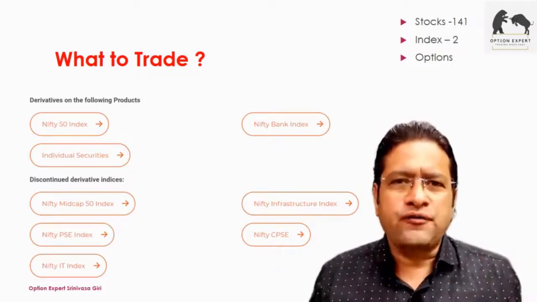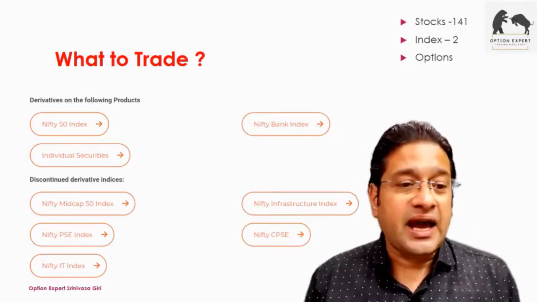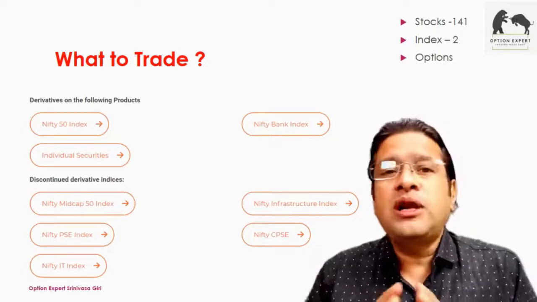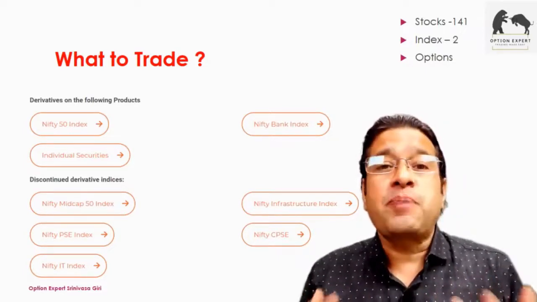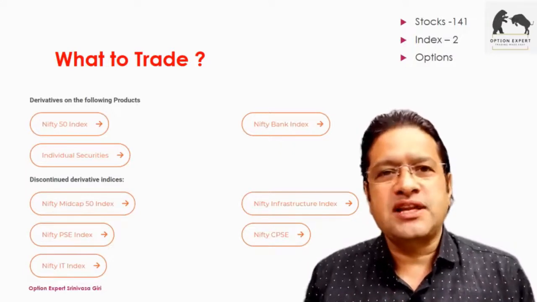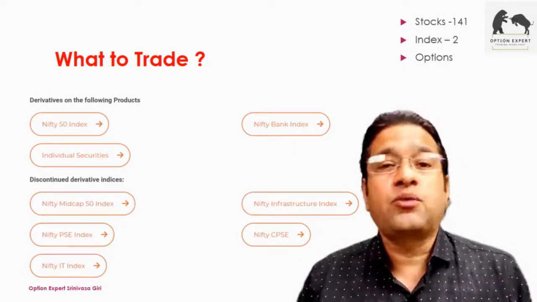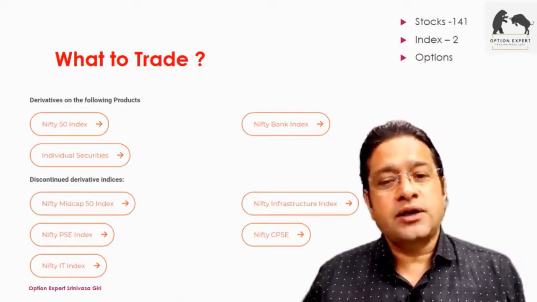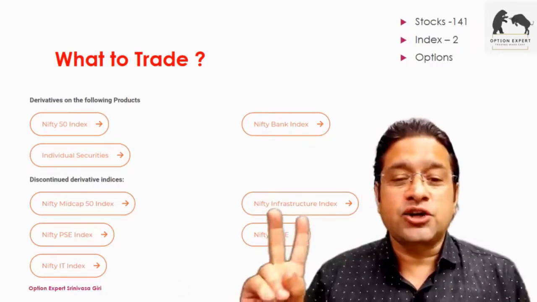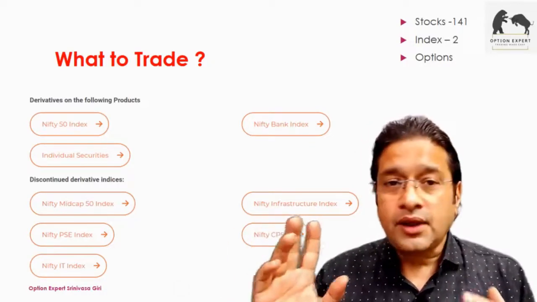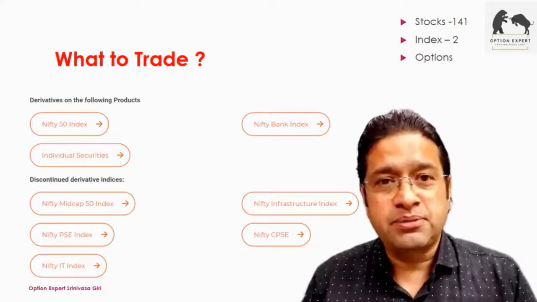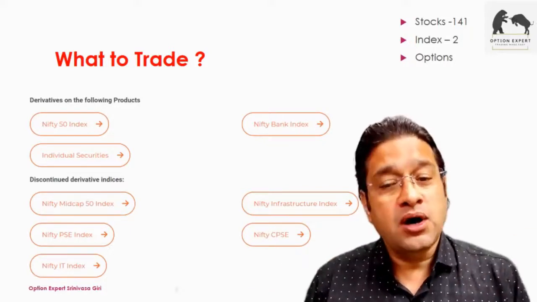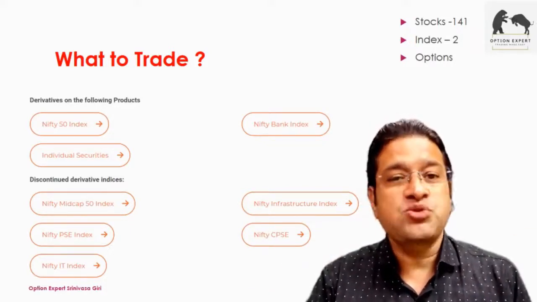Now, there were a lot of derivatives in mid cap, PSU, IT index. All these were tried, but because of lack of volume, that is lack of participants, they did not last. If I'm not selling the contract and I'm not buying the contract, there is no point. It will cease to exist because there is not much interest. All these were withdrawn, and currently there are only two indexes. Nifty 50 as well as the bank index are available for trading on the National Stock Exchange platform, which has substantial volume on a daily basis. These are the instruments which we can trade.